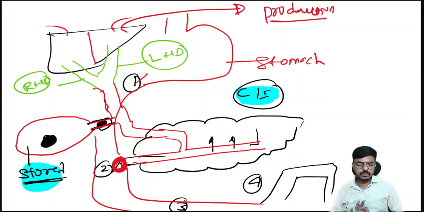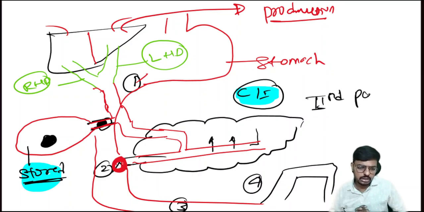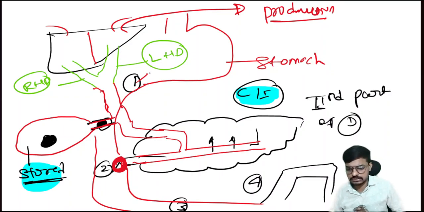Okay, and the next question is, where will the sphincter of Oddi open, in which part of the duodenum? The sphincter of Oddi will open in the second part of the duodenum. Look at this one. This is the first part of the duodenum, and from here the stomach will be there. So this is the first part, and this one is the second part.